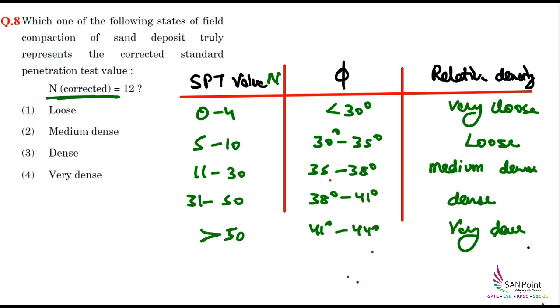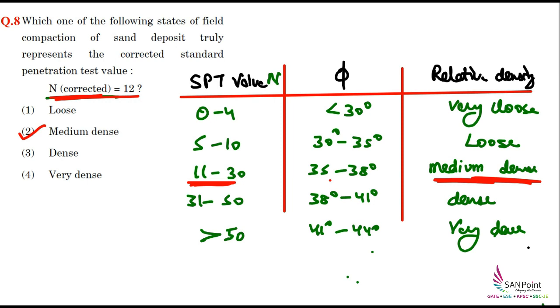So remember this table. From this table we can easily answer such kind of questions. Here the N value is 12. So 12 will come under this range, falling between 11 to 30. So clearly the consistency of the soil will be medium dense. So the correct answer is option 2.